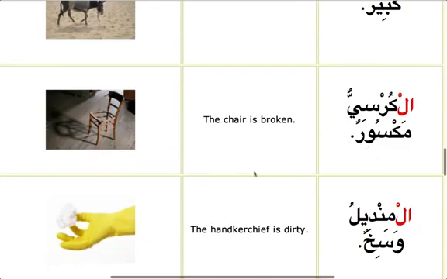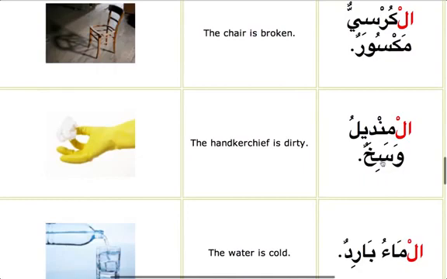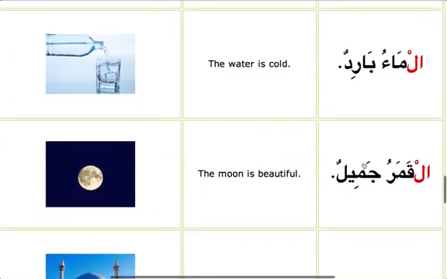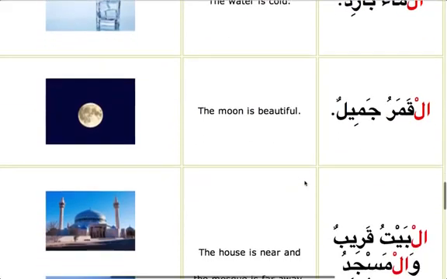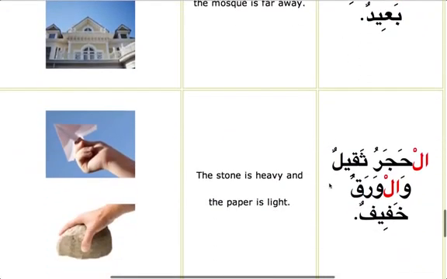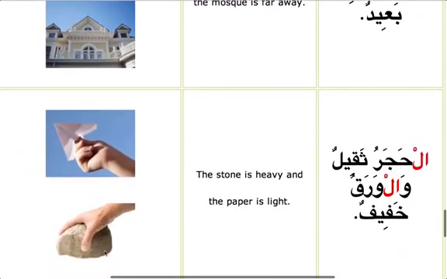Maksurun means broken. Al-mindilu wasikhun means dirty. Al-ma'u baridun, the water is cold. Al-qamaru, qamar means moon. Al-qamaru jamilun, beautiful. We say al-baytu qaribun. Wal-masjidu, if you see here, it's hamzatul wasl, so we've got to put all our knowledge here. That's why we pronounce it wal-masjidu. Wal-masjidu ba'idun, and that's a huruful qamar. Al-hajaru thaqilun means heavy.